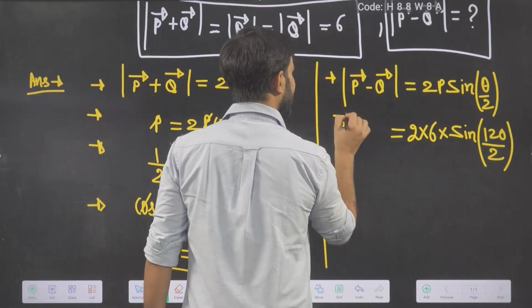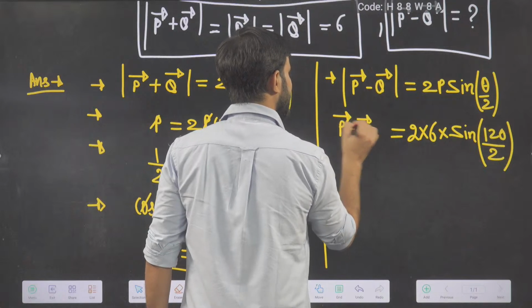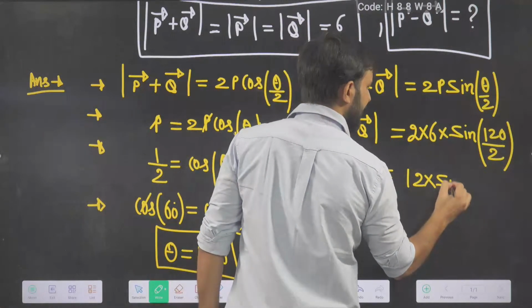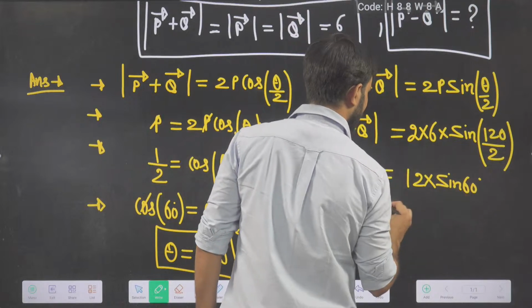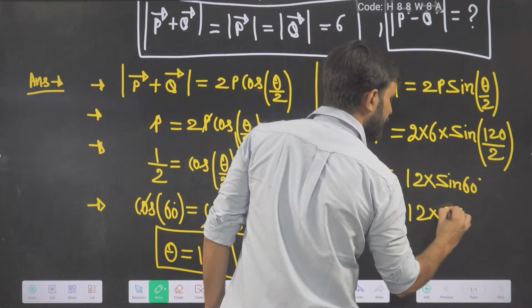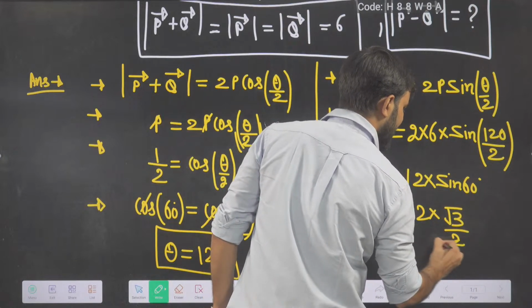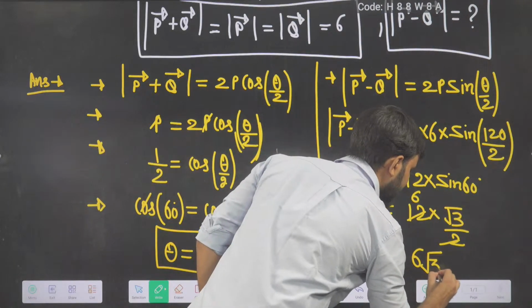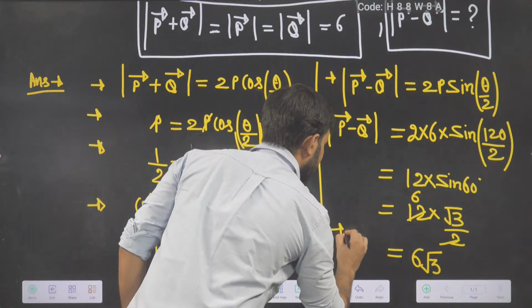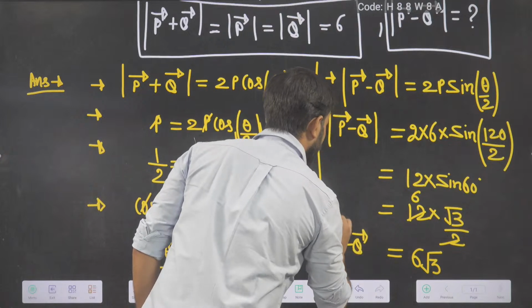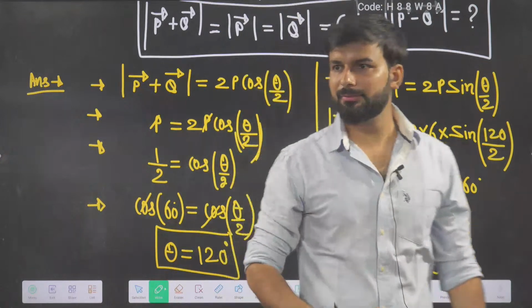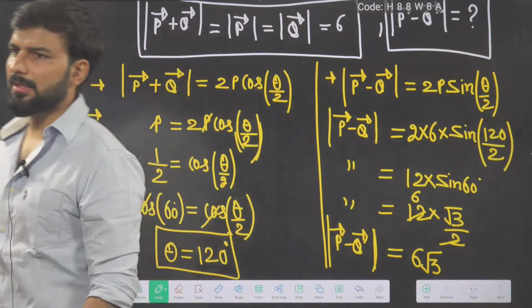So the answer comes out to be 12 into sine 60. What is the value of sine 60 beta? 12 into root 3 by 2. Your answer is 6 root 3 for the magnitude of P minus Q. This is the magnitude of the difference of the vectors. I hope this is clear to everyone. Give me a thumbs up. Understood?